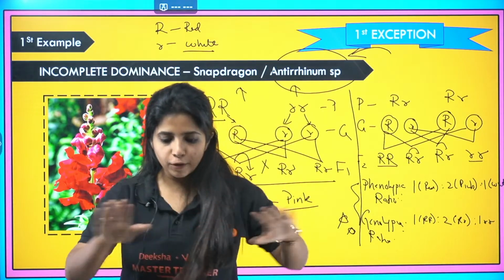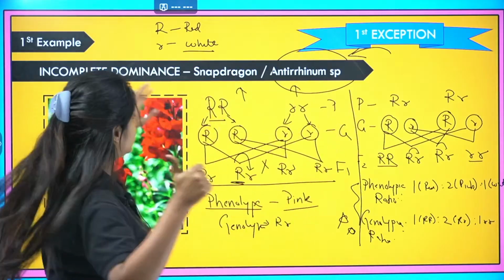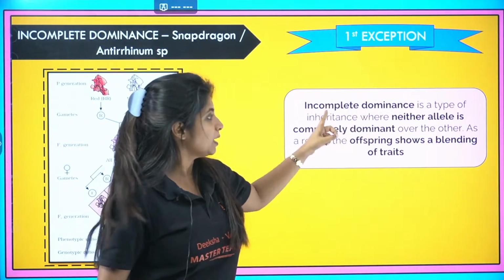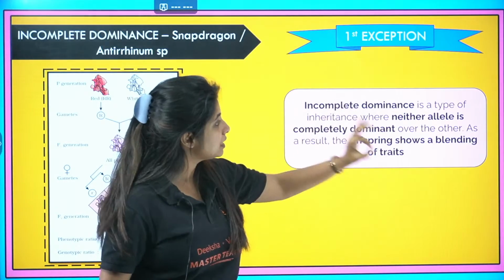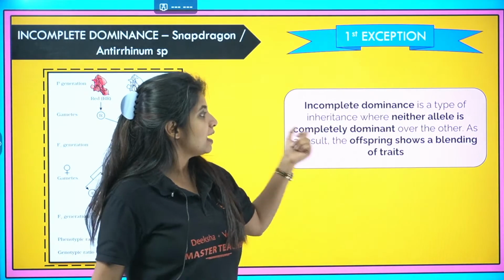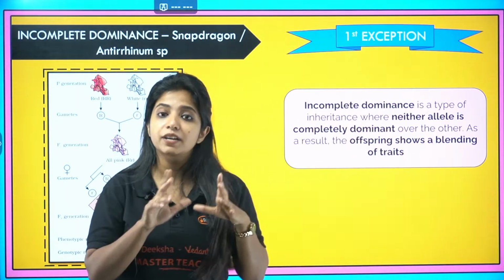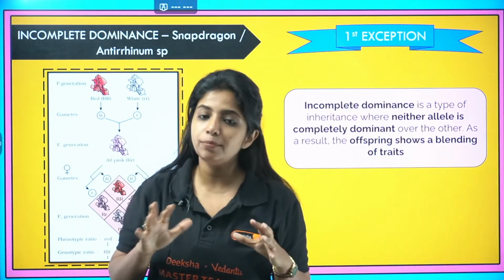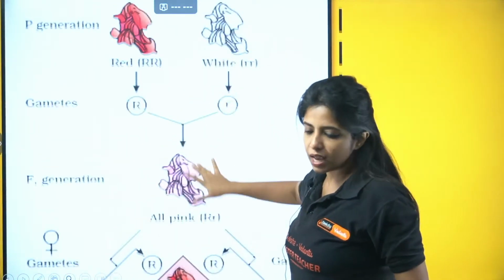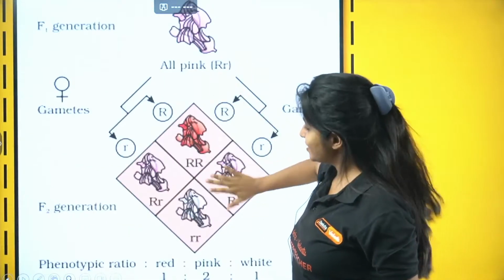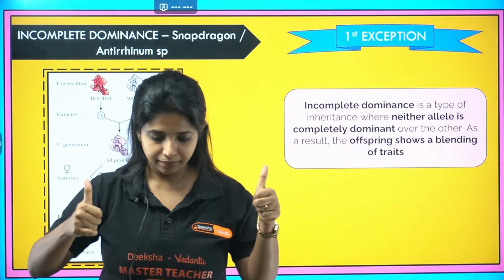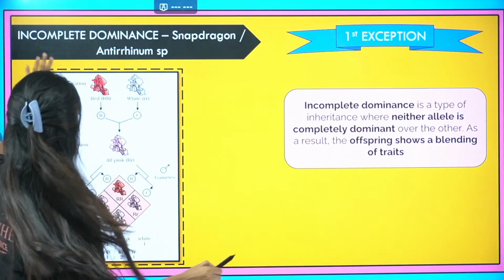Is this portion understood? Incomplete dominance is clear to all of you? This is the first exception that we have. By the way, to read it, incomplete dominance is a type of inheritance where neither allele is completely dominant. Neither of them is completely dominant over the other. As a result, the offspring shows a blending of traits. Make sure you write everything like this. Don't draw the diagrams. Make the genetic makeup and stuff like this, such that you get full marks. Okay? Done? Yes, crystal clear. Thank you so much.